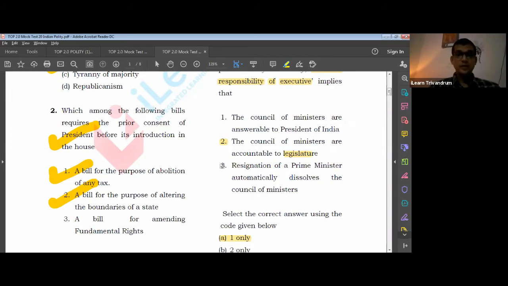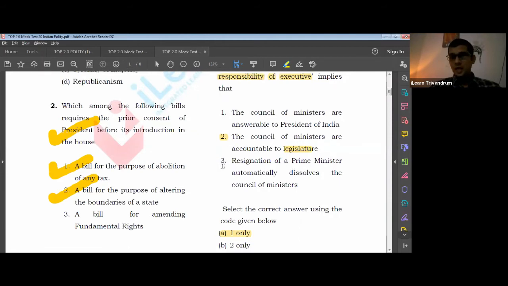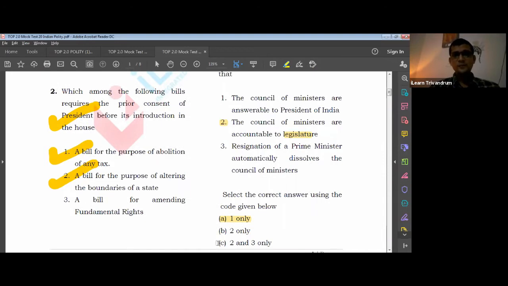They work as a single unit, collectively. If the Prime Minister has to go, the entire Council of Ministers also has to go with him. So 2 and 3 are the right ones. So the answer should be C. The third question answer is C.